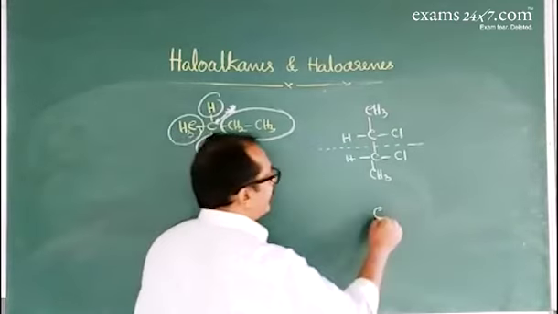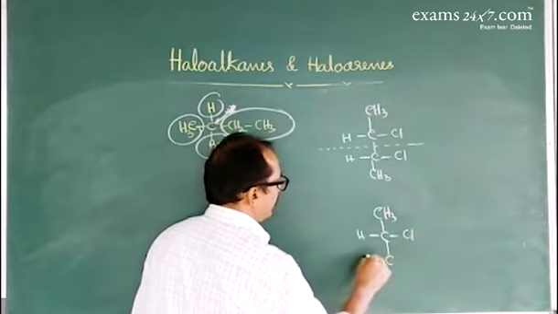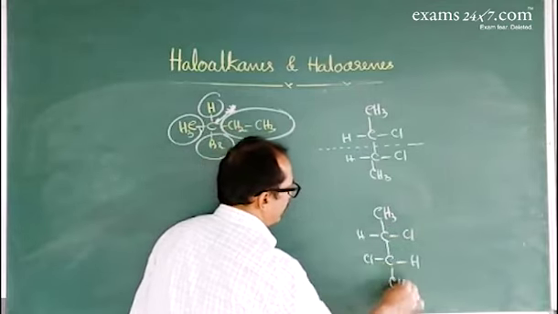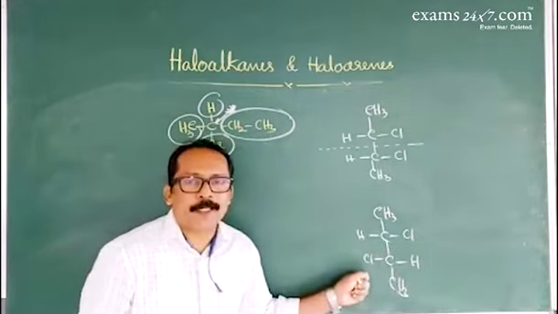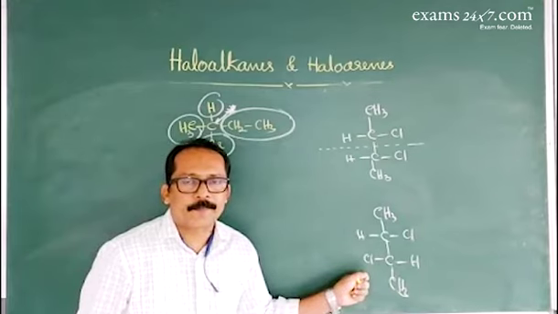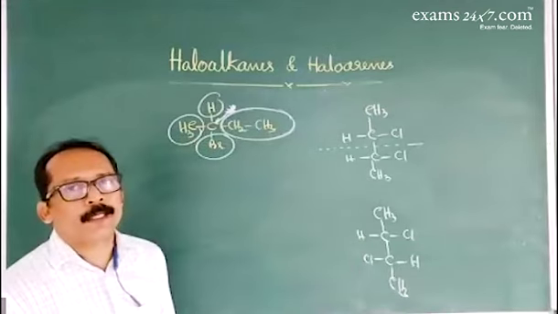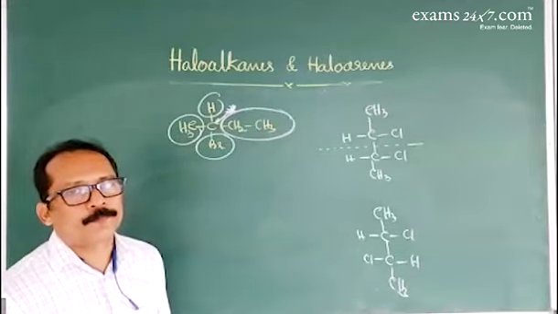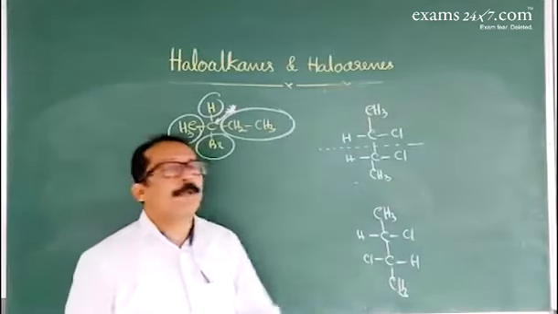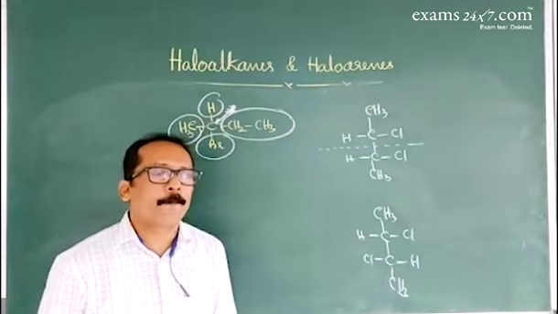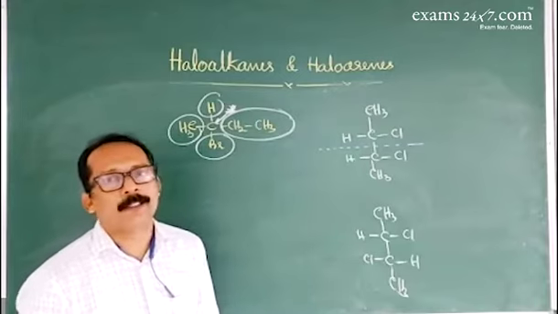If we represent it like this, CH3, C, Cl, H, C, Cl, H, CH3, now there is no plane of symmetry. This compound exhibits optical activity. This optically active compound is called 2,3-dichlorobutane. When there is a plane of symmetry, such a compound is called a meso compound. So this is about optical activity.